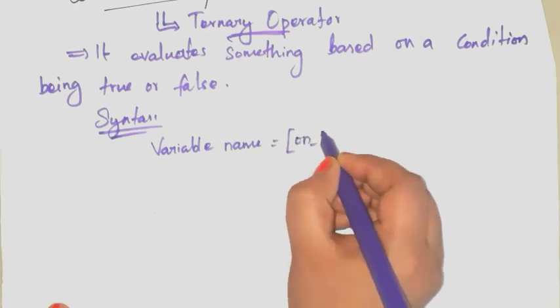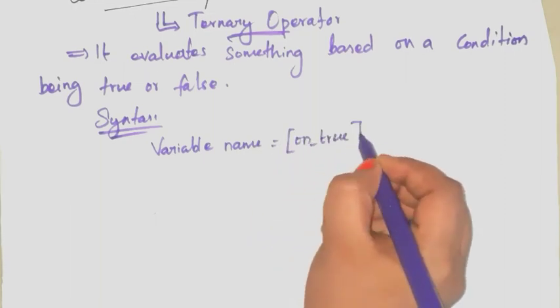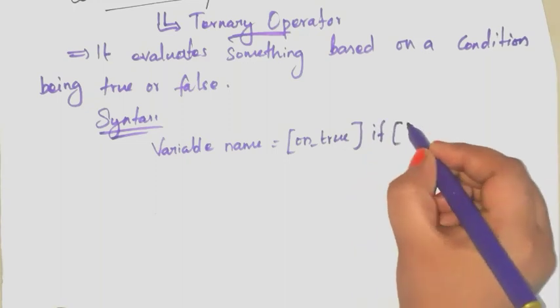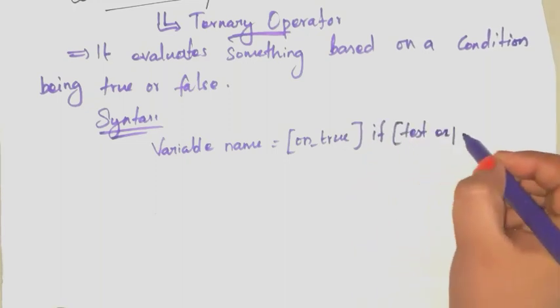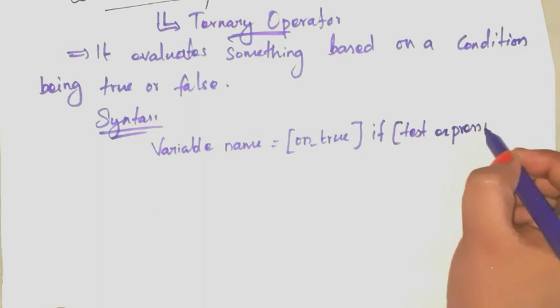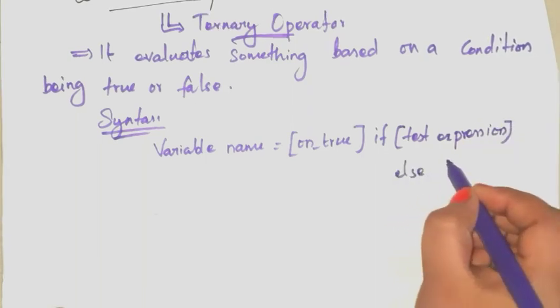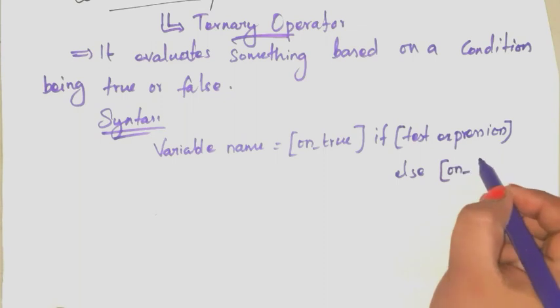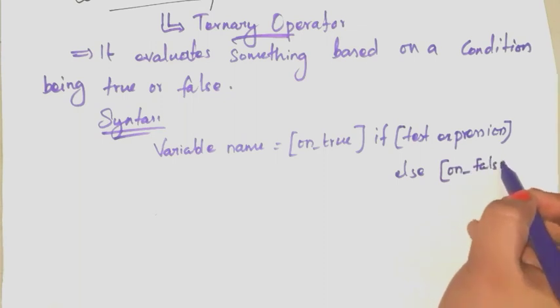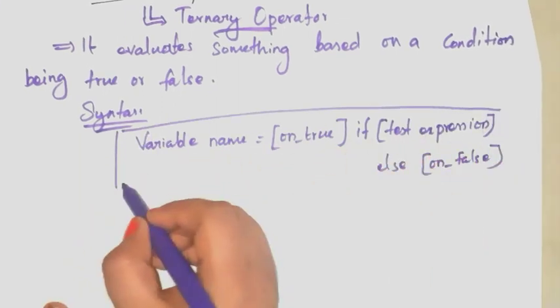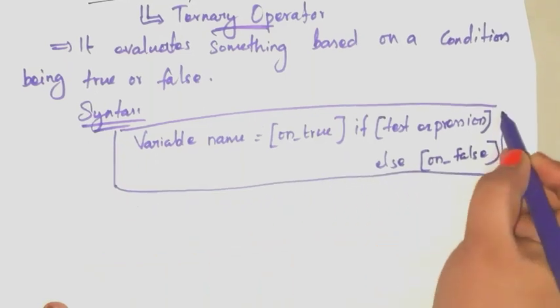This is on true. If text expression. Text expression means what? Condition. Okay. Else on false. So this is the syntax for conditional operator.